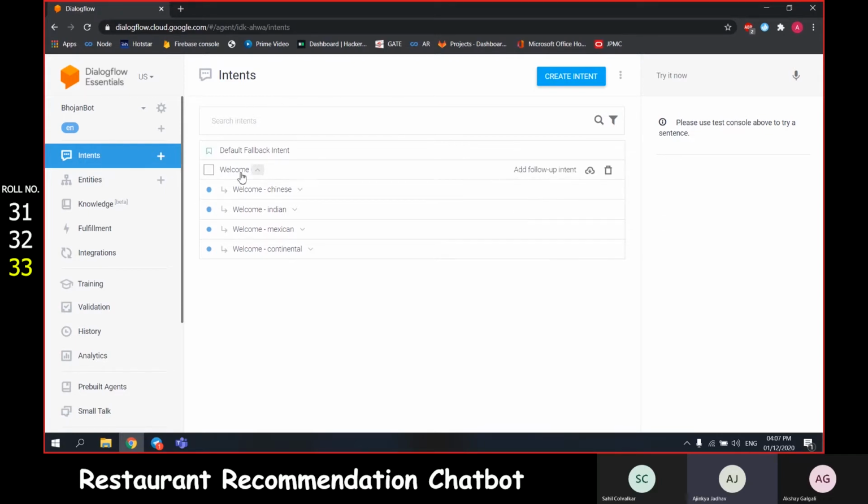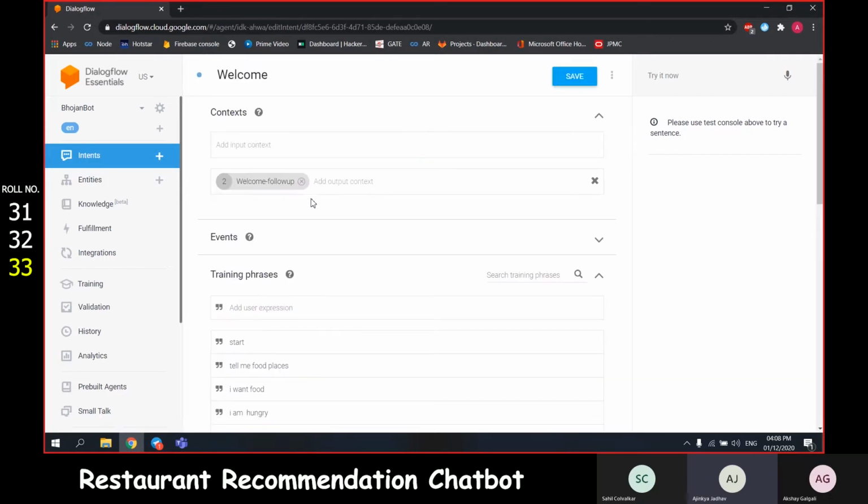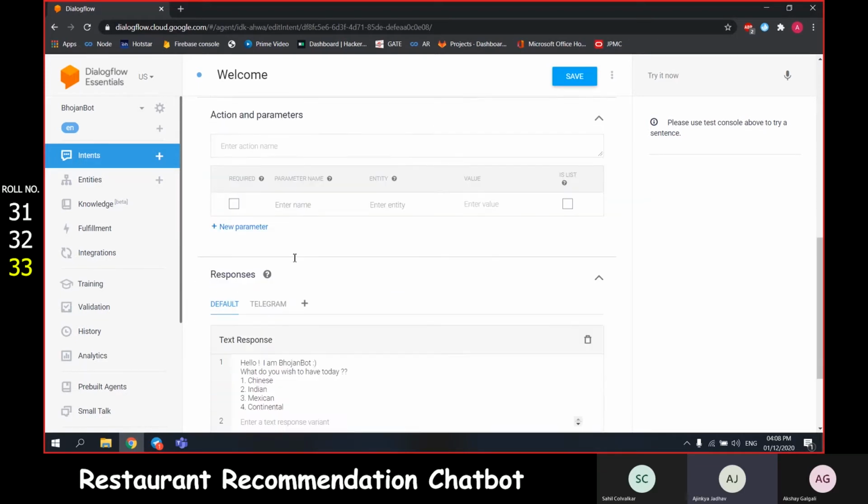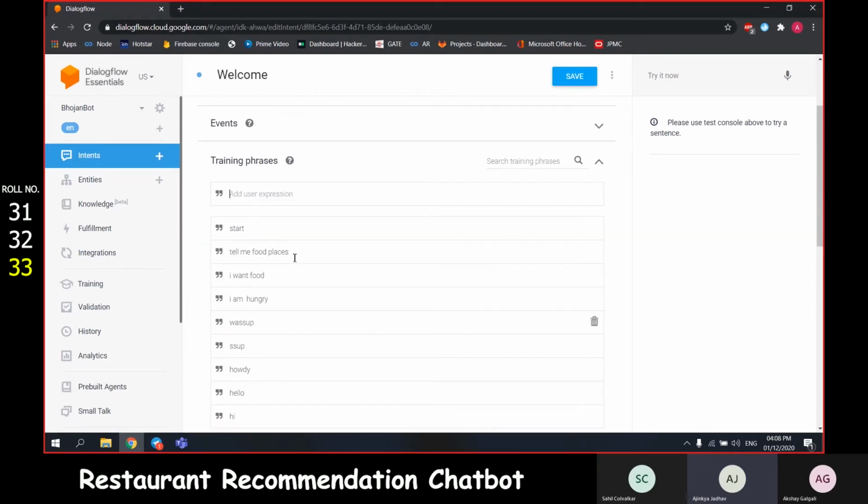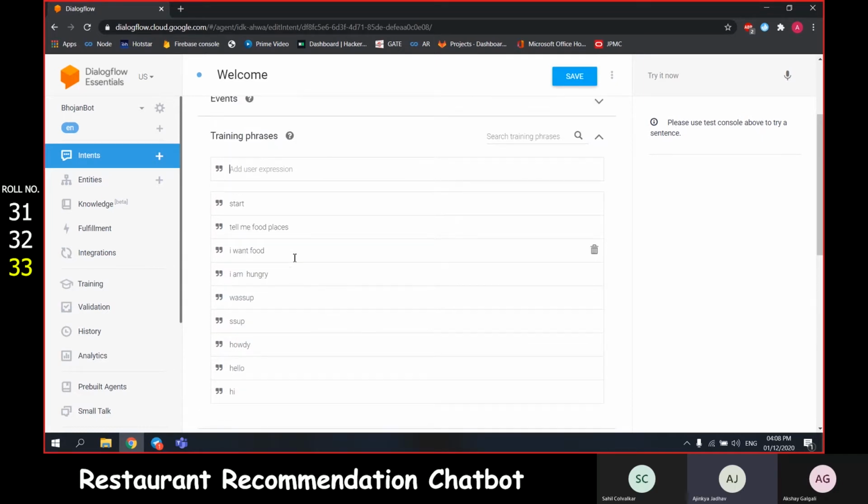We have roughly around 17 intents in our chatbot. The first intent that is shown to the user is called the welcome intent, and here, at the welcome intent, we have a few things such as the training phrases, action parameters, and responses. The training phrases are the expressions or word phrases that the user would say, and based on these, this intent would be triggered. So when the user says hi, hello, howdy, I am hungry, I want food, this intent would be triggered.